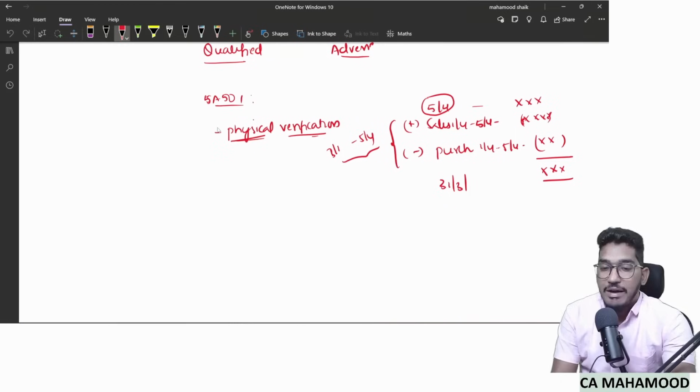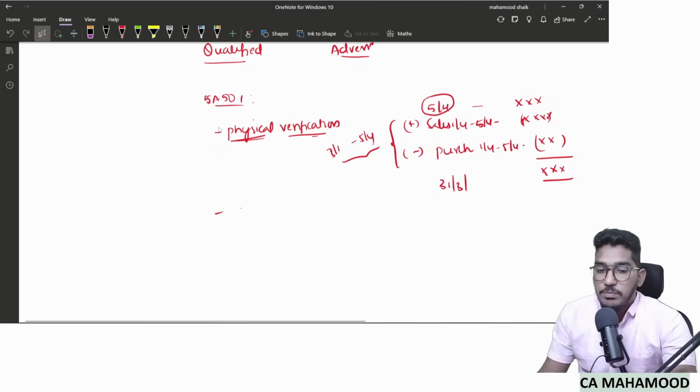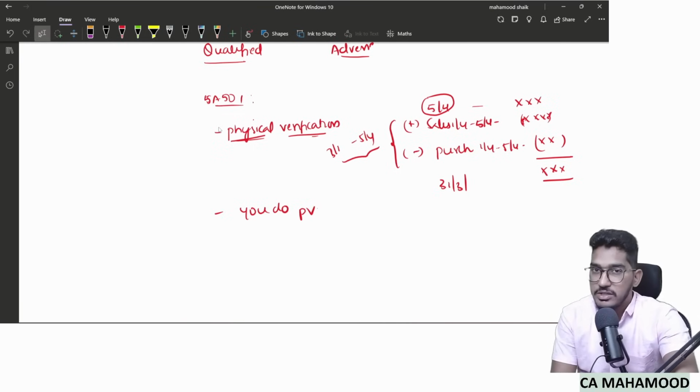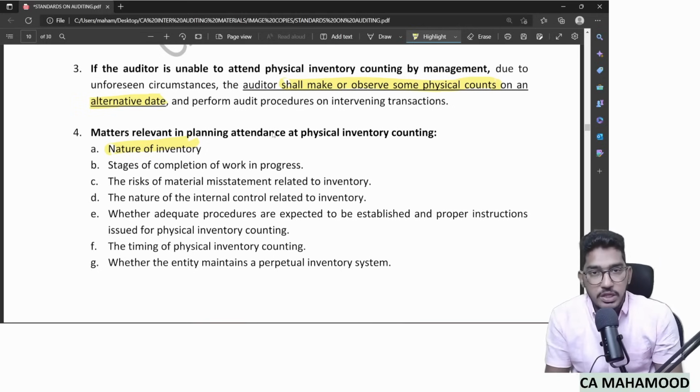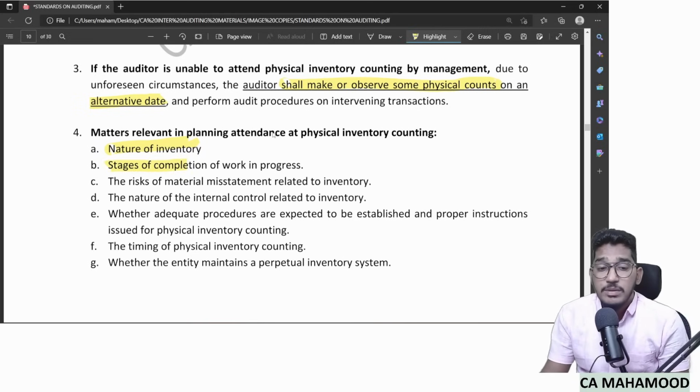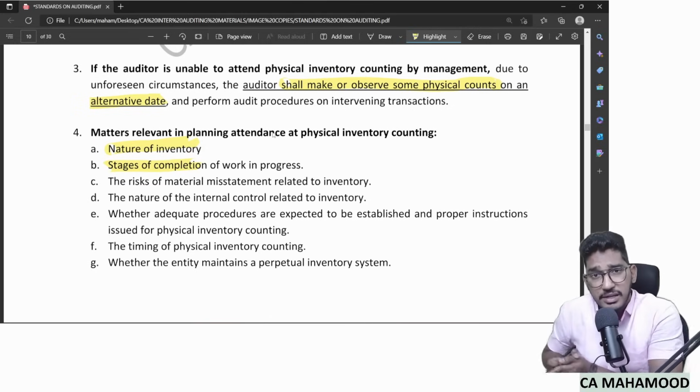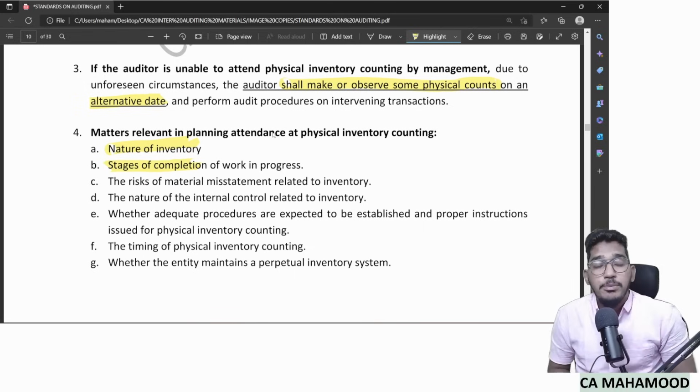So first step, you have to attend management's inventory counting. If not possible, you do physical verification on your own. When you go for physical verification on your own, what are the things you need to pay attention to? You need to pay attention to factors like the nature of inventory. What is the nature of inventory? How much is in the form of work in progress? How much is in the form of raw material? How much is in the form of finished goods? Even when it comes to work in progress, pay attention to stages of completion. Is it 50% completed, 60% completed, 70% completed? Because depending on the percentage of completion only, cost will be allocated.